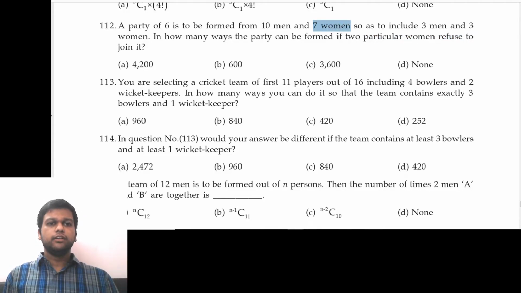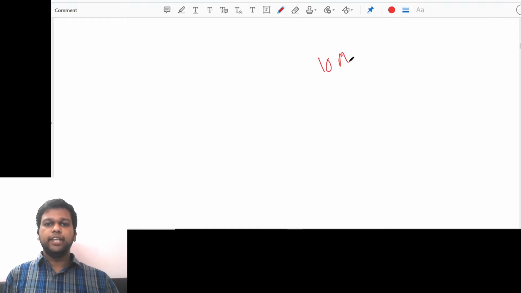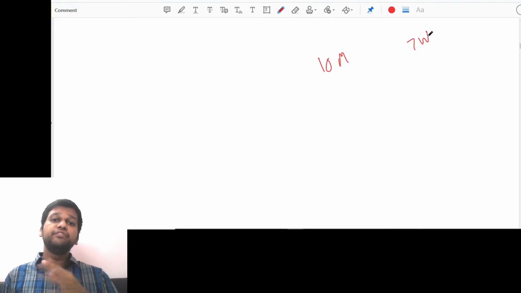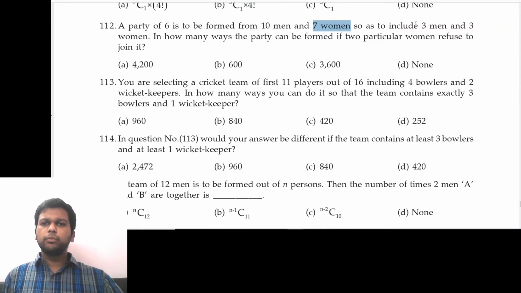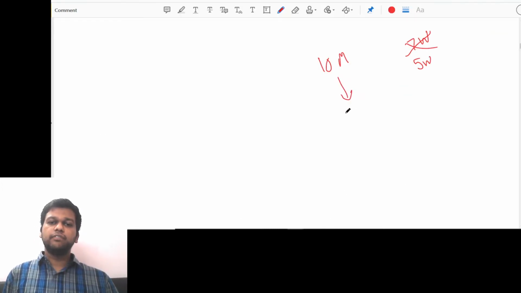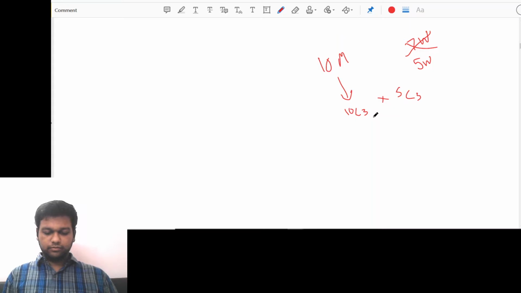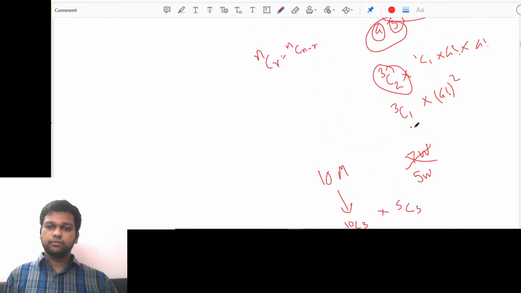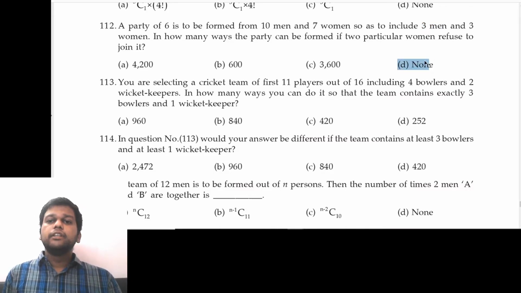5 women only, right? Out of total 10 men and 7 women, if 2 women are refusing to join, that means we don't have 7 women, we have only 5 women, right? And we have to select 3 men and 3 women. So out of 10 we have to select 3 in 10C3 ways, and out of 5 we have to select 3 in 5C3 ways. How much is 10C3? 120 into 5C3 is 10, right? Correct. So 1200 will be the correct answer. Which option? None of these. Okay. Fine. None of these will be the correct answer.